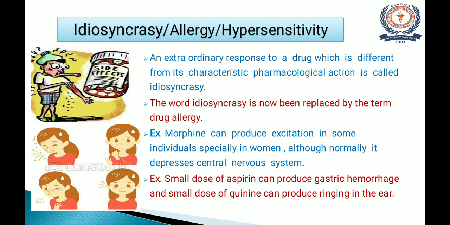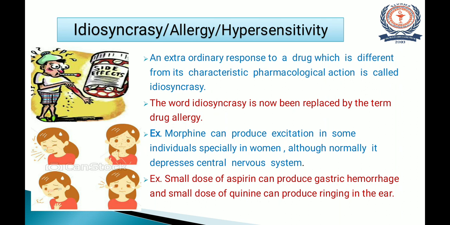For example, morphine can produce excitation in some individuals, especially in women, although normally it depresses the central nervous system. So normally, what is the action of morphine? It depresses the central nervous system, but in some cases in women it produces excitation in small doses.